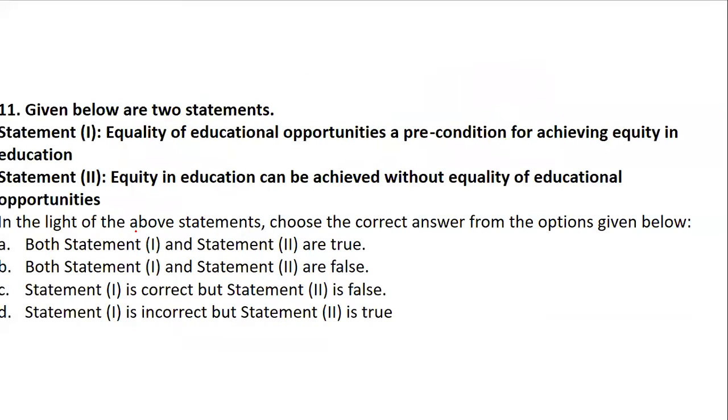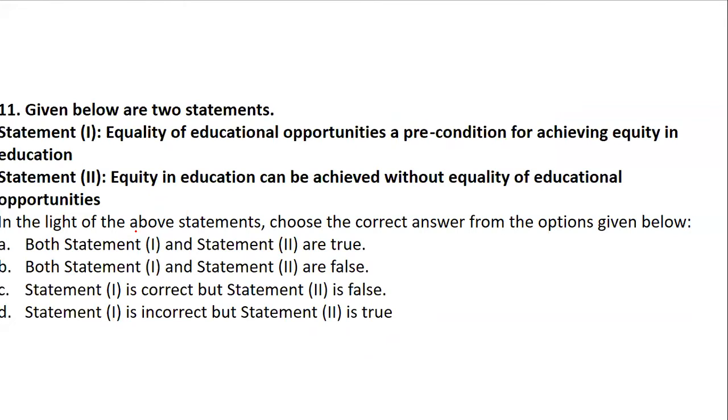Yes, coming to question number 11. Again, we have a statement question. This question can be a little confusing, so read it very carefully. Statement 1: Equality of educational opportunities is one of the preconditions for achieving equity in education.